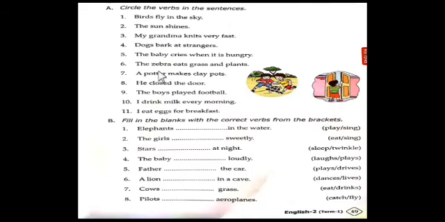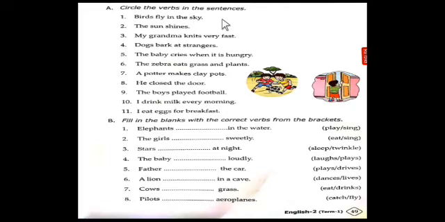Next, students, open your textbook, page number 49. So here are some activities that you have to complete. First one, circle the verbs in the sentences. So hold a pencil. Let us read the sentences one by one and we will find the verbs in those sentences and circle those verbs. Okay. The first one, birds fly in the sky.